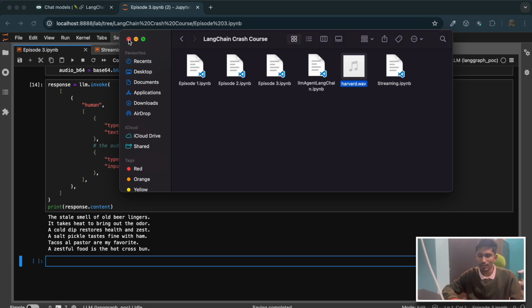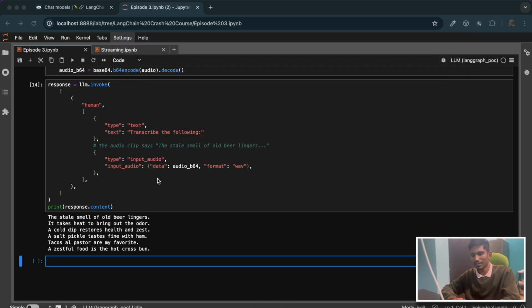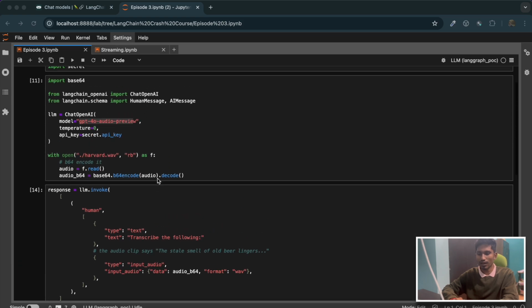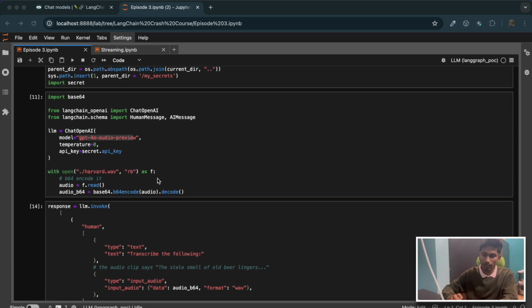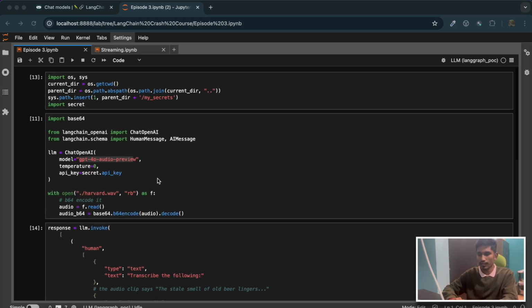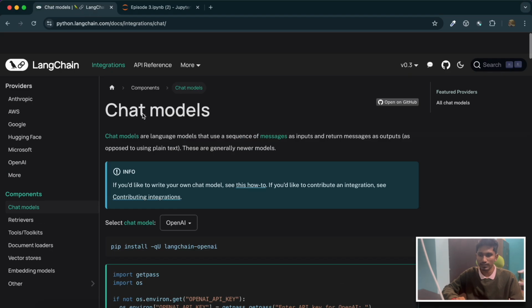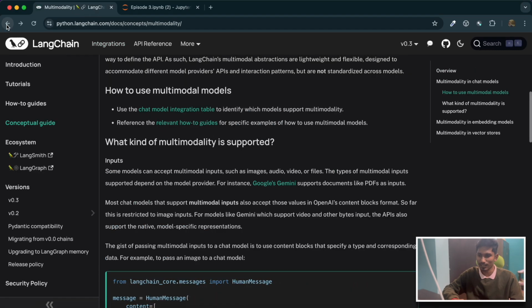So it was successfully able to create a transcript for the audio file. This is just one example of how you can use audio files as input data. You can play around with other models and other modes of data, PDFs, and images. You can work with that and it will be fun for you. So this is how we deal with multimodal data or multimodality. That was about multimodality, nothing else actually.